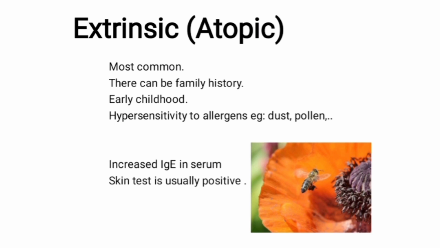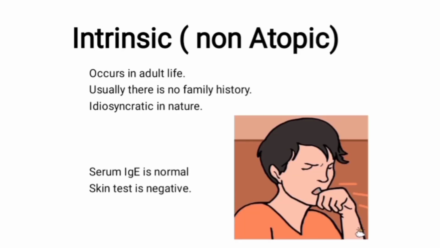It is seen in early childhood. Hypersensitivity to allergens is seen. Increased IgE in serum and skin test is usually positive. Intrinsic asthma occurs in adult life. Usually there is no family history, serum IgE is normal and skin test is negative.